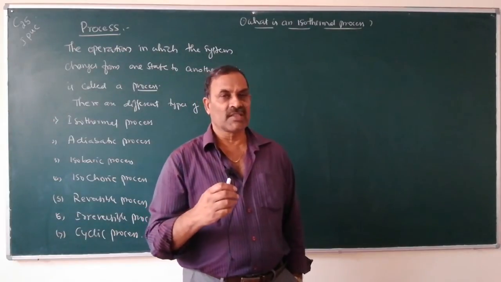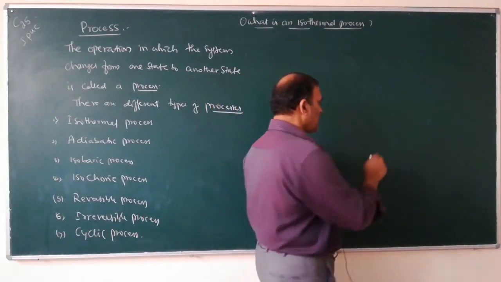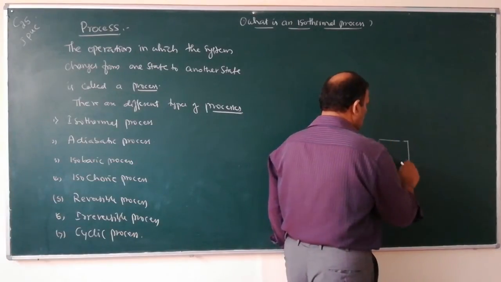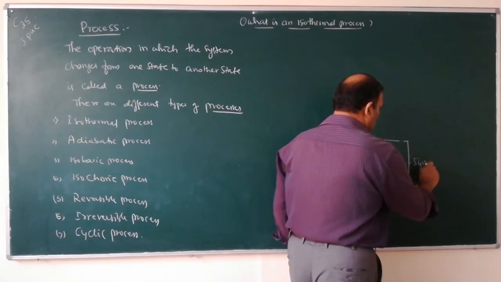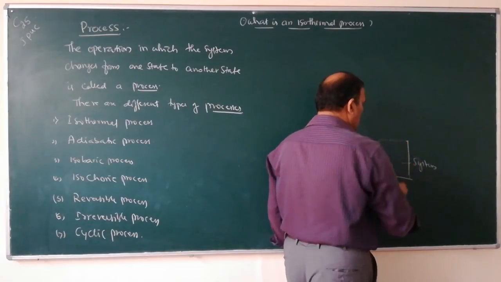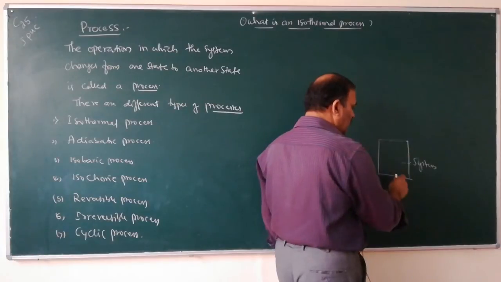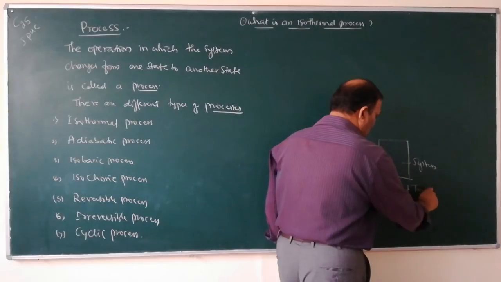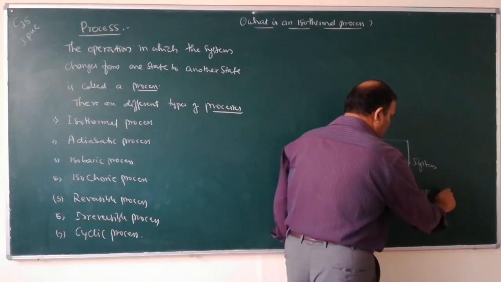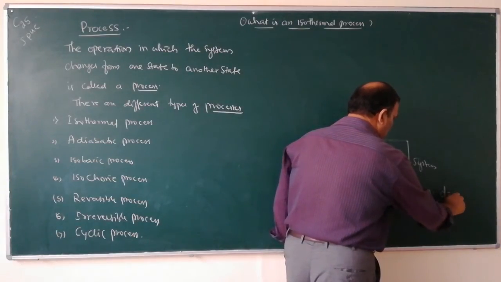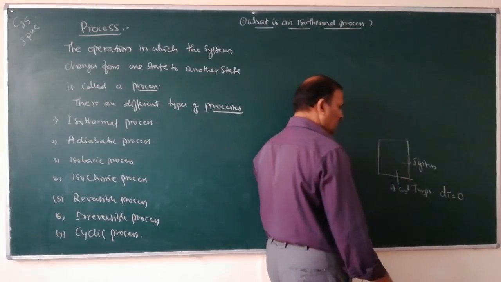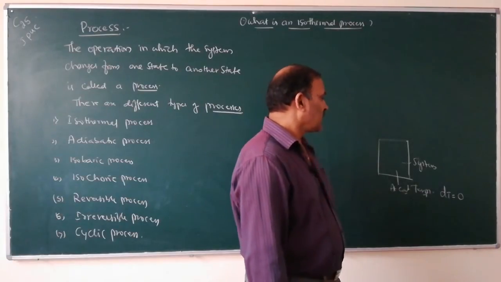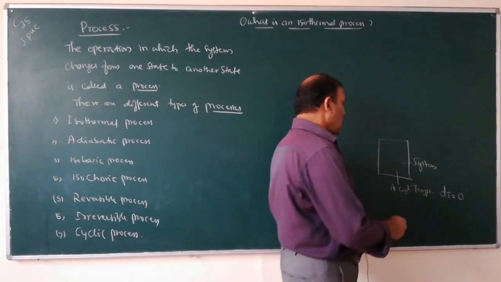During this process, there is exchange of heat between system and surroundings. Say for example, this is a system. This system changes from one state to another state at constant temperature. Constant temperature means change in temperature, delta T, is equal to 0.